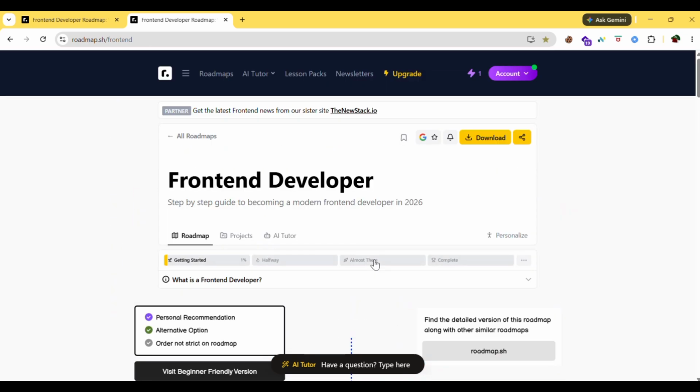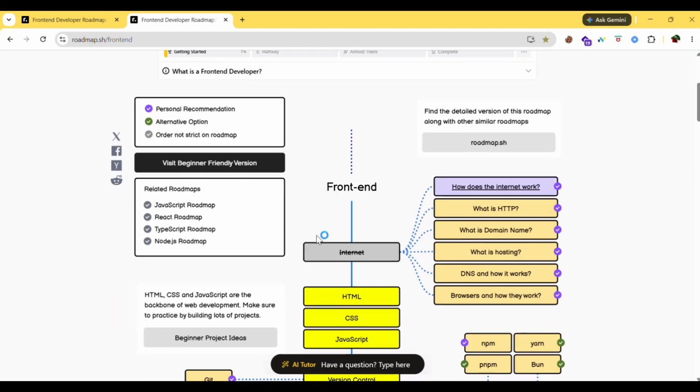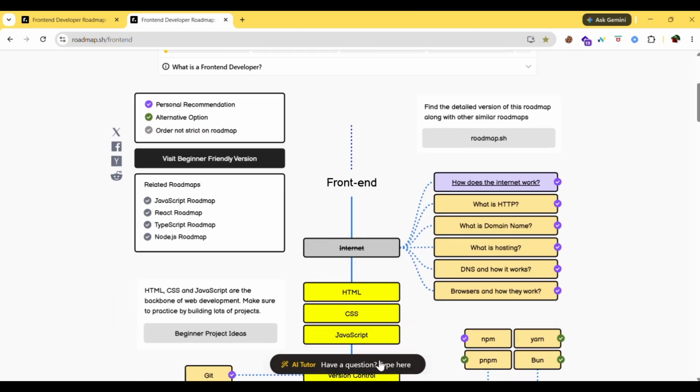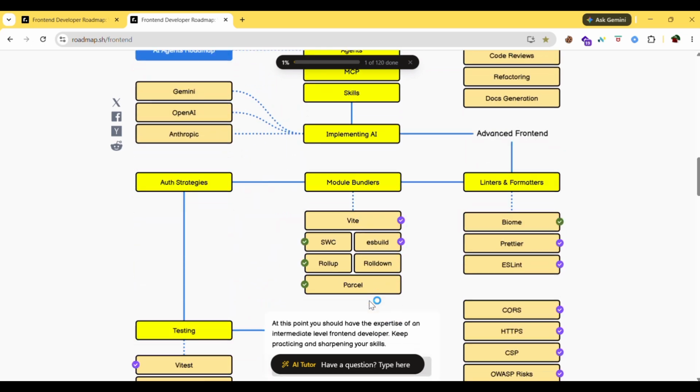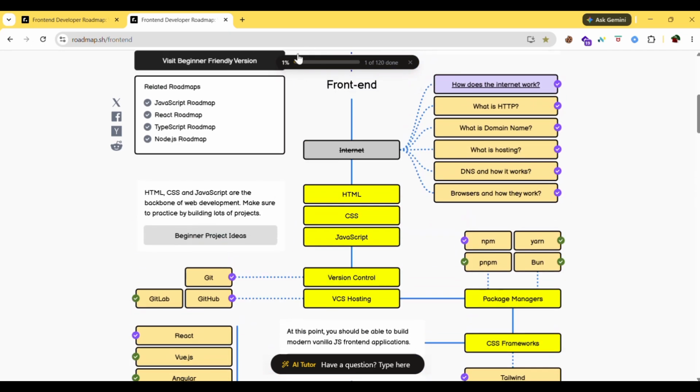And also, while preparing, you can take help of the AI tutor here. Like if you have any questions or if you need any easy explanation, you can ask the AI tutor here. So to become a front-end developer, you need to know these concepts. And you can see your progress here also.